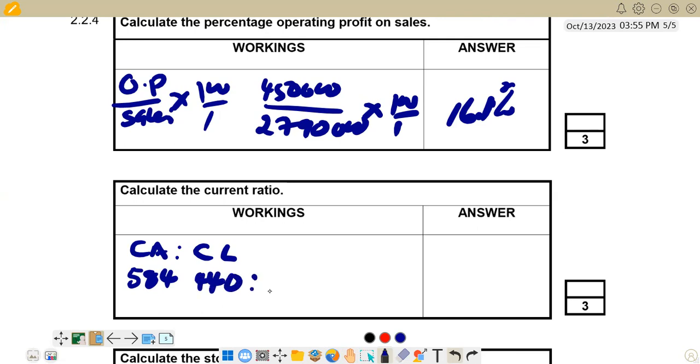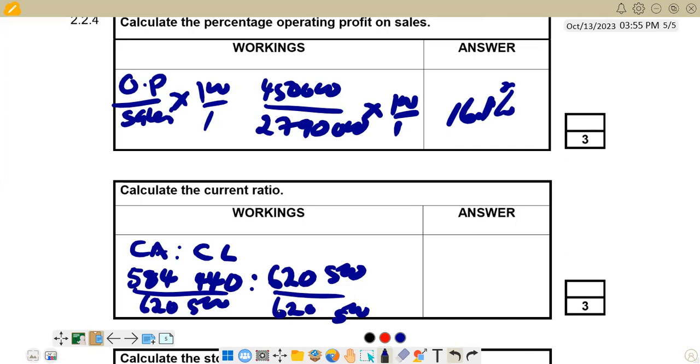And remember, a ratio, this side should be left as 1, so we are just going to divide both sides by 620,500, so that this one becomes 1. Then we are going to get 0.9 to the nearest one decimal place. 0.9 is to 1. So that is what we have on the current ratio.